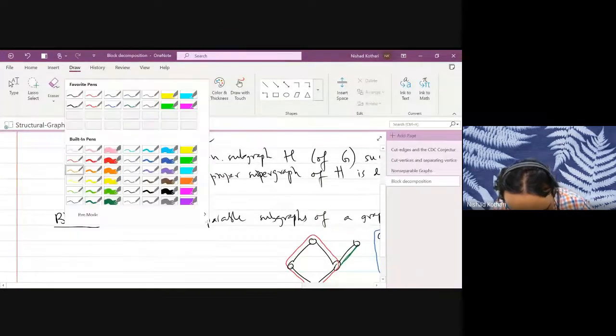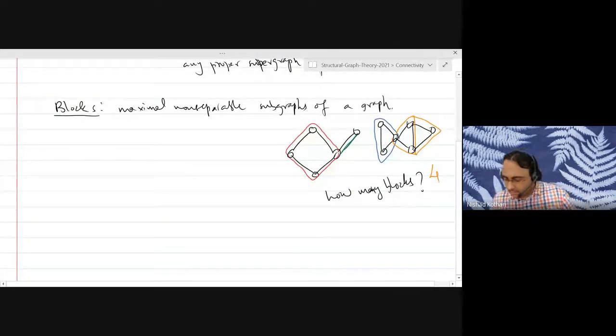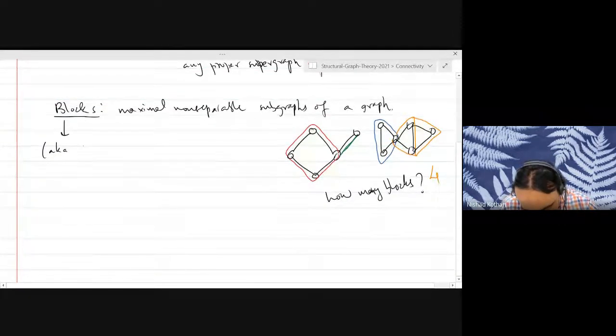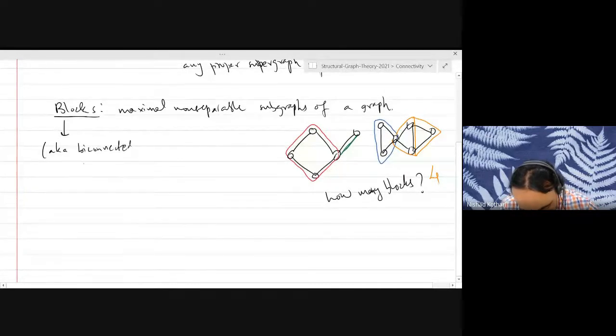Okay, so these are the blocks of this given graph. And blocks are also often called bi-connected components, but we will not be using that term. We will call them blocks. You might have seen them in a previous course with this term.